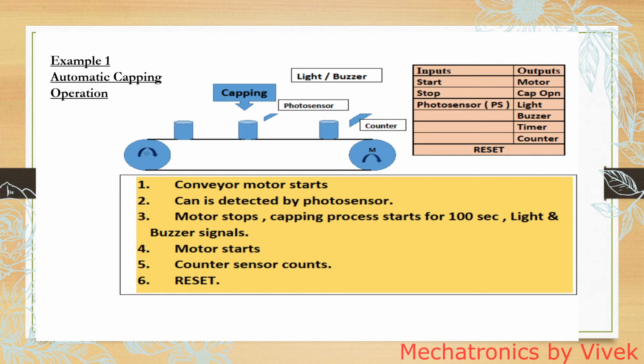On the right side you can see there is a table of inputs and outputs. As you can see, there are only 3 inputs: start, stop buttons and photo sensor PS. And outputs, as you can see, are a motor, capping operation, light, buzzer, timer and counter, and after that there is a reset. So for this problem we have to develop a PLC ladder diagram. Now we will see how it can be developed.